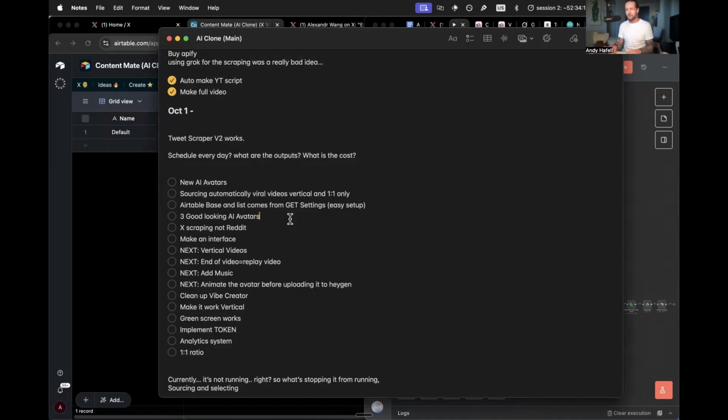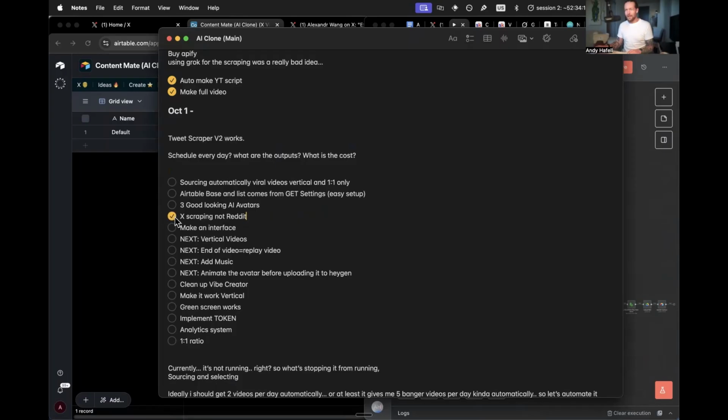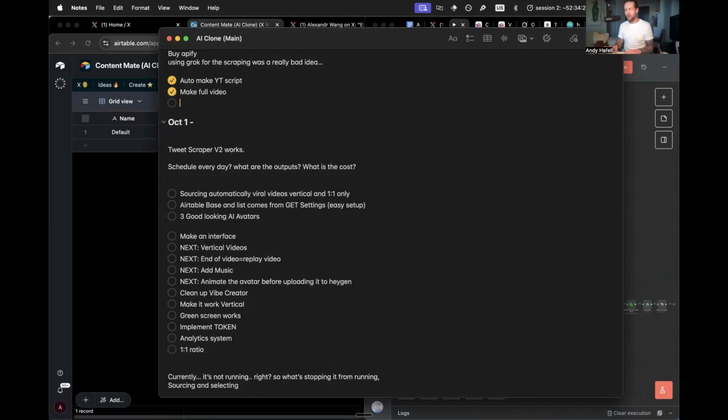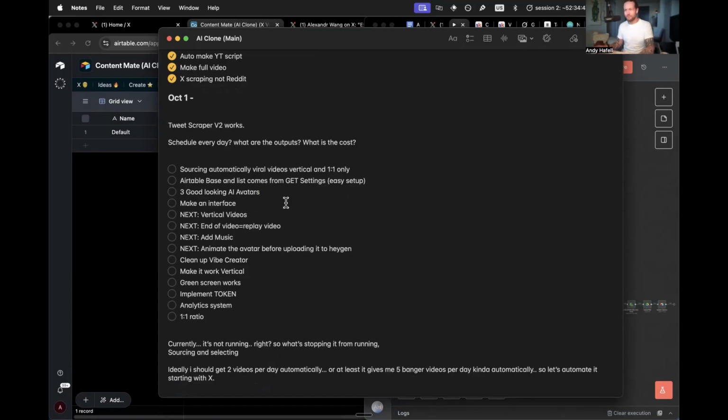3 good looking avatars. So I'm actually going to keep that. X scraping, not Reddit. X scraping right now, again, we're trying to do it through Grok and it's working. So I'm just going to keep it as is. I do want to do Apify, because I do know that it's a little bit better, but I had to pay for it. I was like, man, I should probably pay for it, but I can do it for free, kind of, on Grok, where I obviously only paid API tokens. But still, I think Apify would be better.